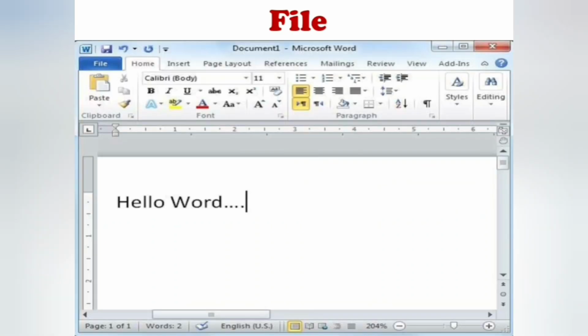For example, do you know this? This is the Microsoft Word window. When you save this program, it is considered as a file. Okay, could you understand what is meant by file? When will a file be created? When you save your work in any program, a file is created.